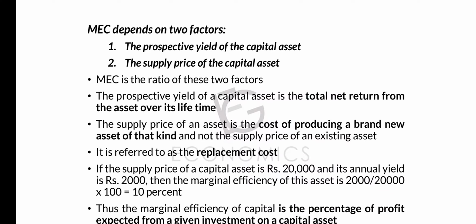So what is the prospective yield of a capital asset? It is the total net return from the asset over its lifetime. Total net return from the asset over its lifetime. The income, the return, that one can expect to get from a machine, a capital, until its expiry date, we call it the prospective yield of a capital asset.